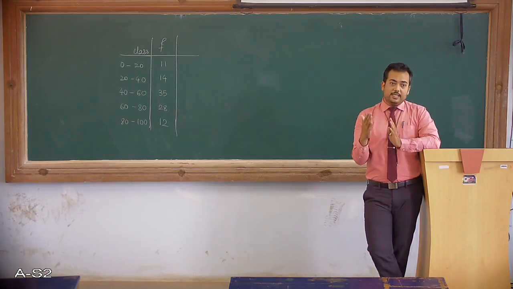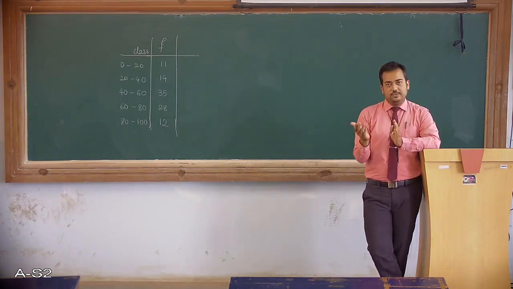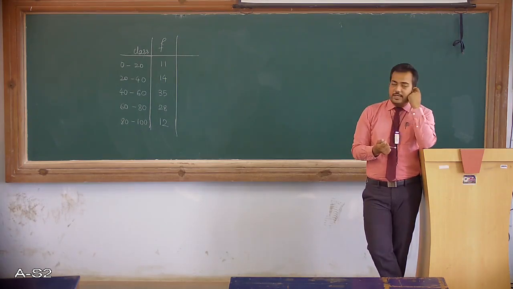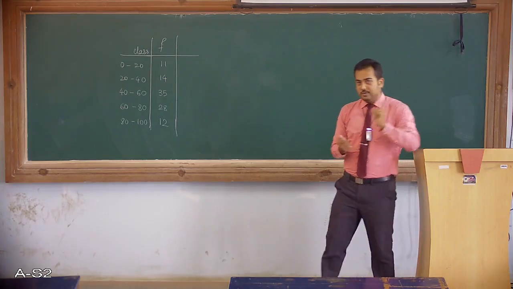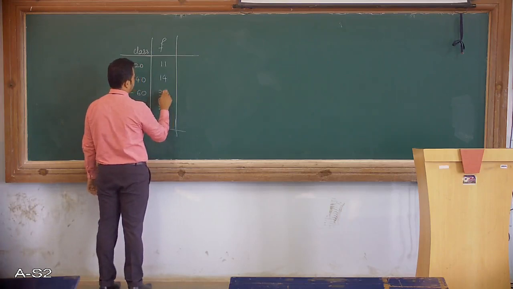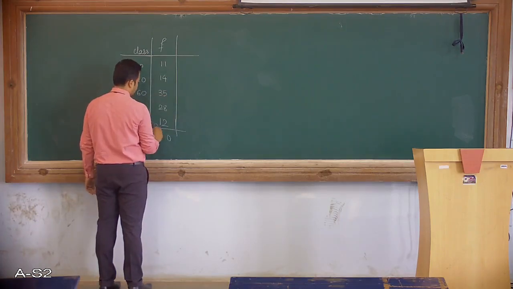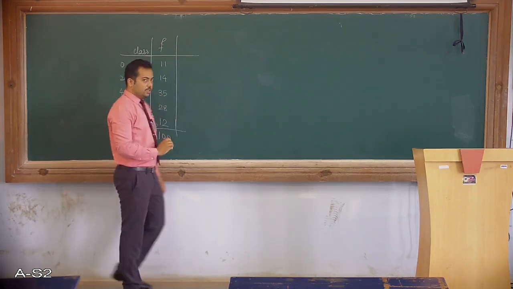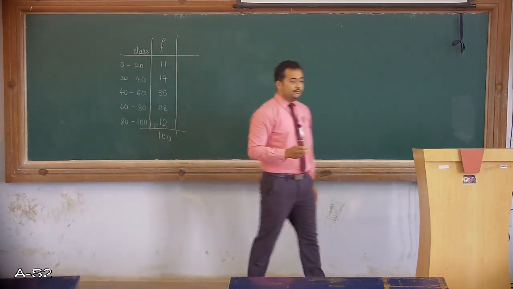So we can say the arithmetic mean is still near to 50 but more than 50. This way we can expect. Alright, so we can find the number of items here. There are exactly 100 items in total.